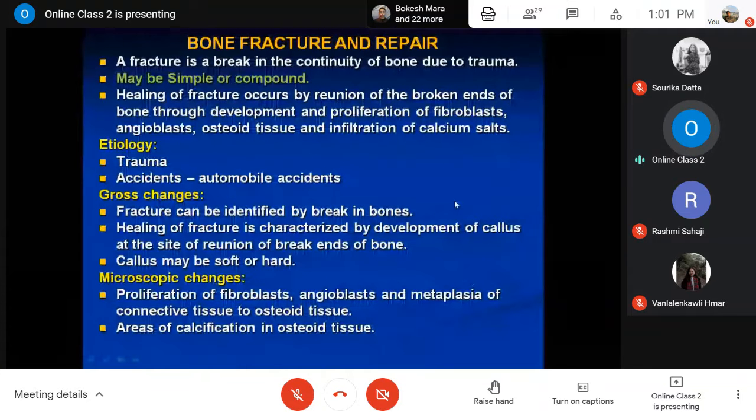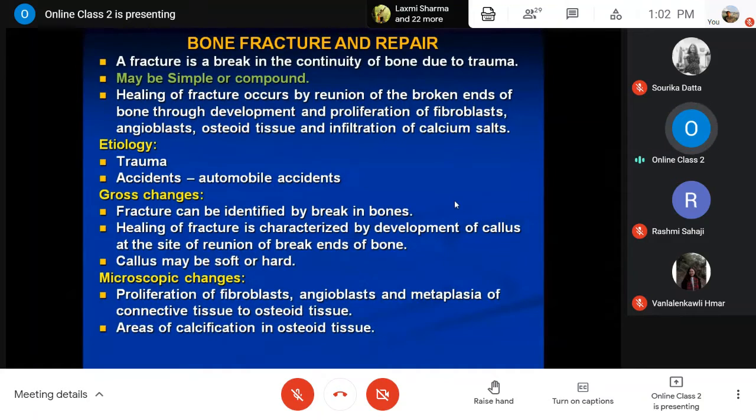So all of you might have heard about fracture. Whenever people, or animals also, have a bone fracture, any fracture, it is very painful and we cannot move or utilize that particular limb or hand. So what is fracture?